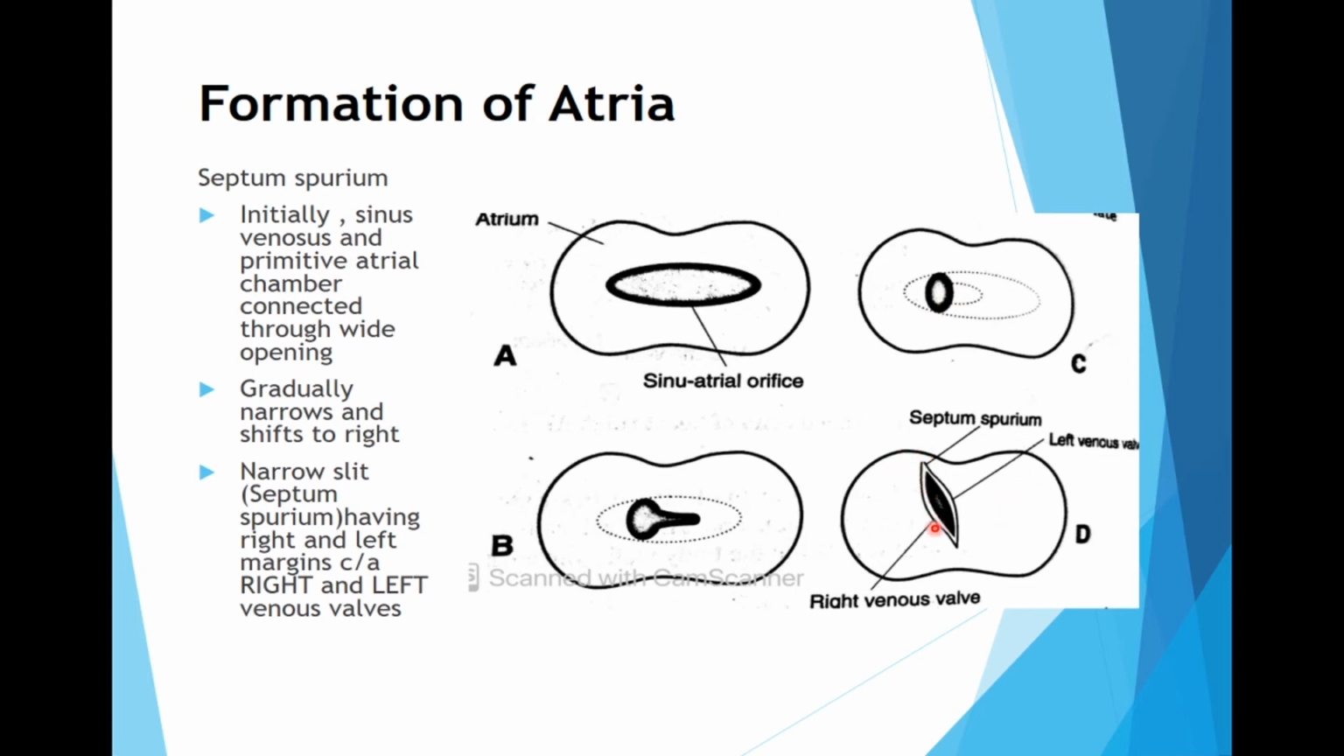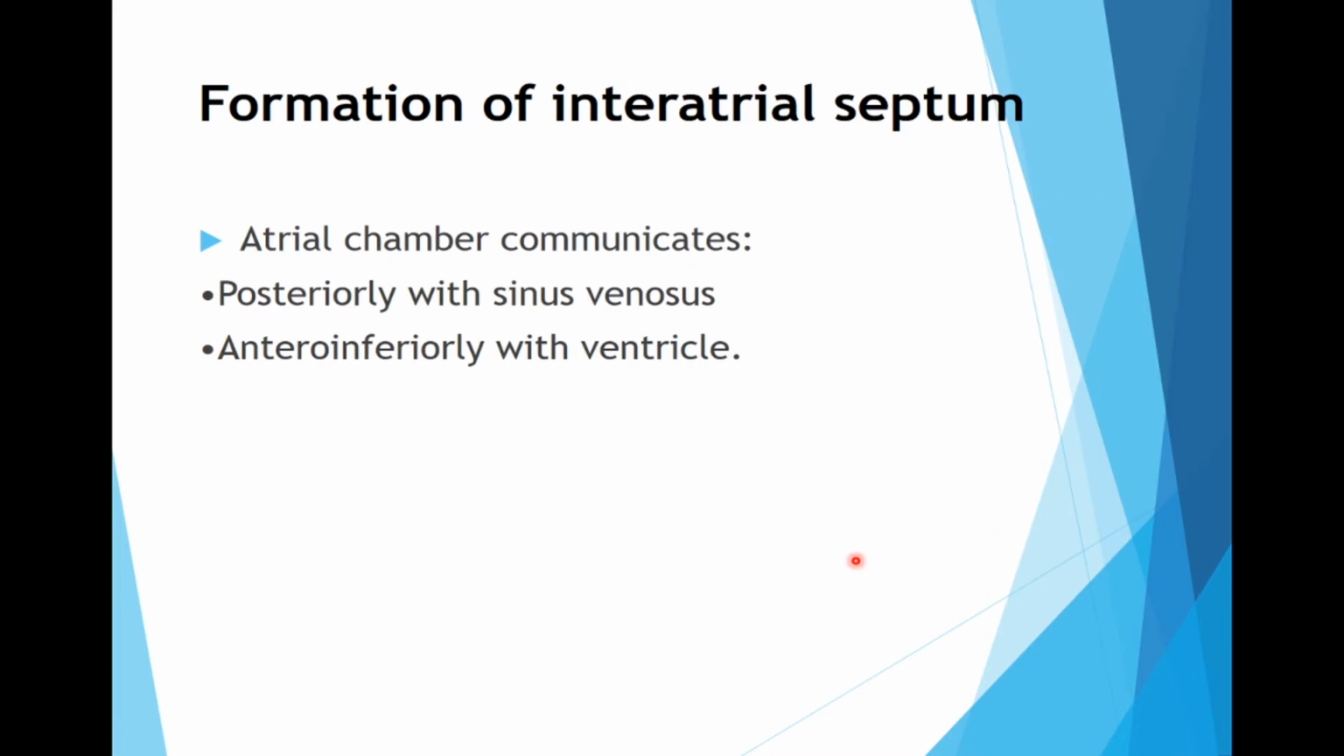When this septum spurium is formed, it is guarded by two margins. These two margins are actually the right venous valve and the left venous valve, and the septum in between is the septum spurium. This is a narrow slit having two margins. When we talk about the interatrial septum, it basically forms by a septum that appears from the roof of the common atrial chamber.